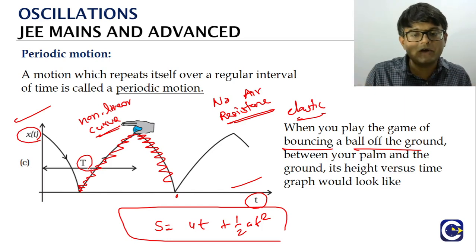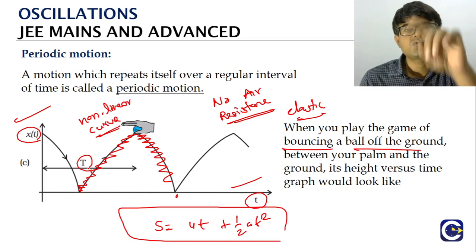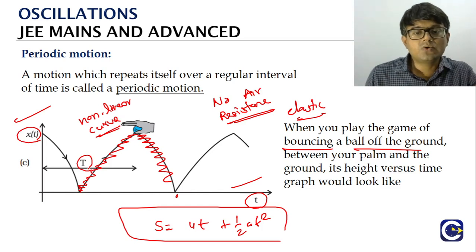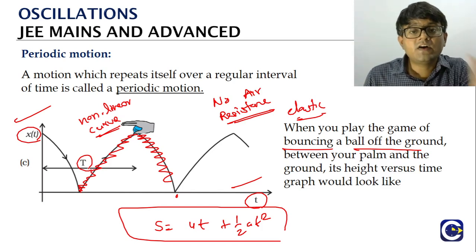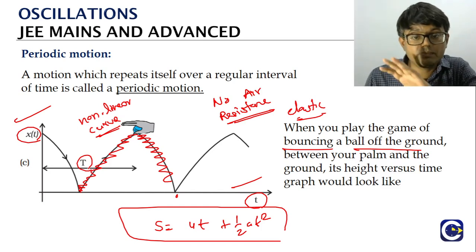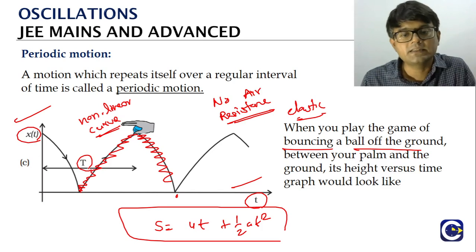Okay, so again, the point is, in a periodic motion, the only thing that we look for is what? The pattern has to repeat, that's it. There is no condition saying the function has to be quadratic or linear. No such condition. The function can be of any type, but it has to repeat the pattern, that's it.